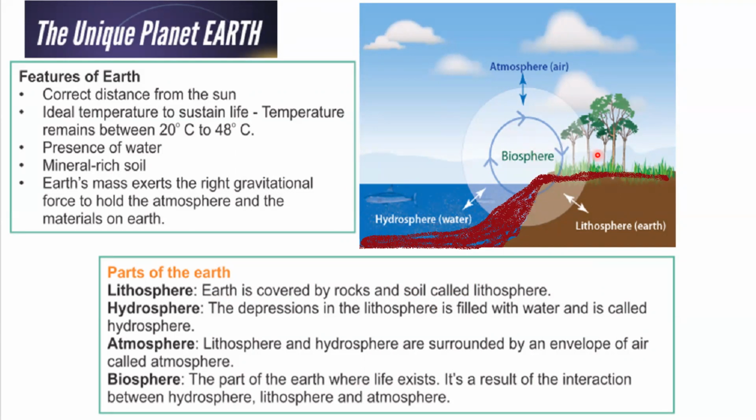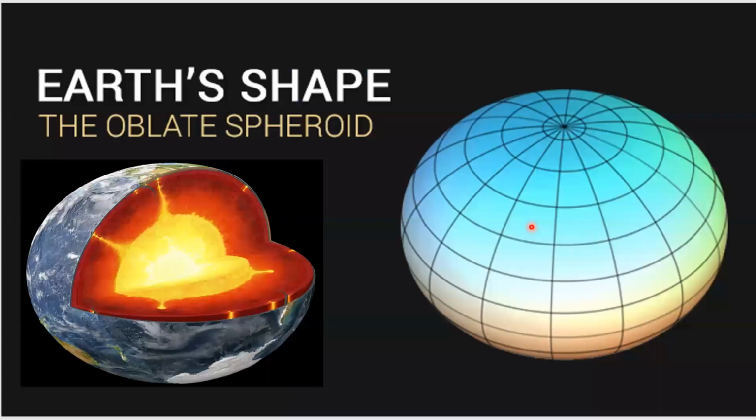You all know that our earth is surrounded by a blanket of air called the atmosphere. Then the biosphere. The part of the earth where life exists is called the biosphere. Where does life exist on our earth? Life exists in the lithosphere, life exists in the hydrosphere, and also life exists in the atmosphere. So the biosphere is nothing but a result of the interaction of all these 3 spheres.